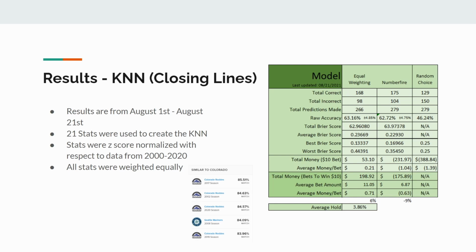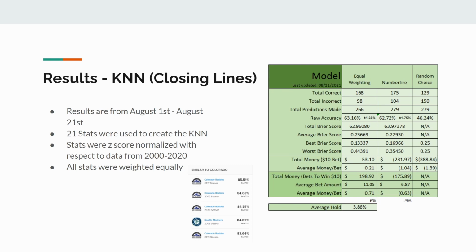pick the most historically similar teams, and then from that you can get the most historically similar games, and from those you can figure out what percent the historically similar team to one team won, and that will give you the percent chance that they would expect it to win this game. Now we don't know what weights they use, what data points they're using, all that stuff. So we try to recreate that with ours.